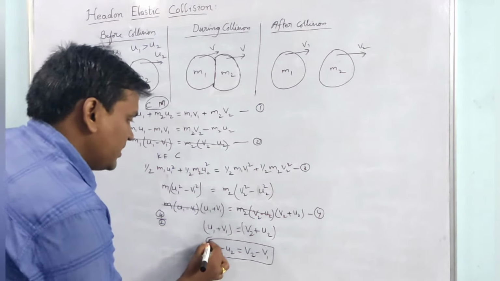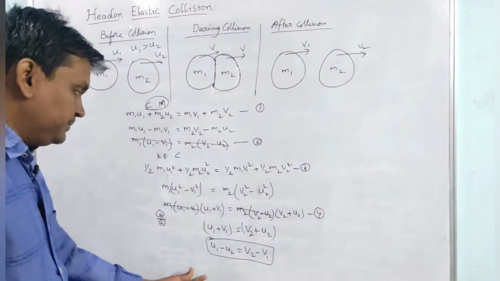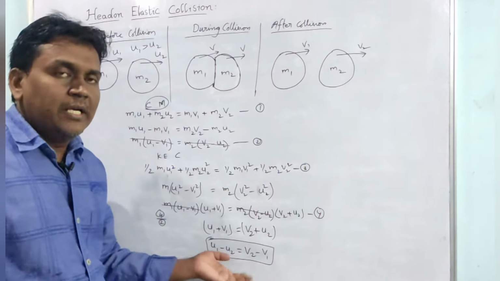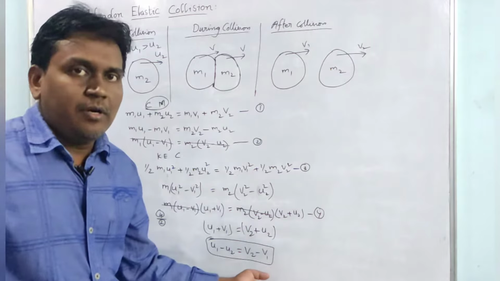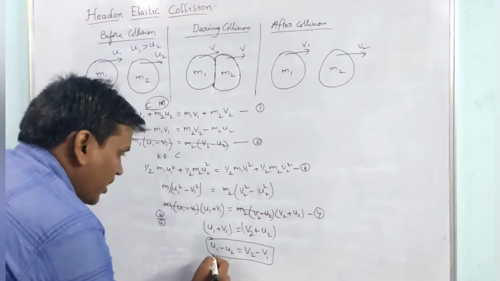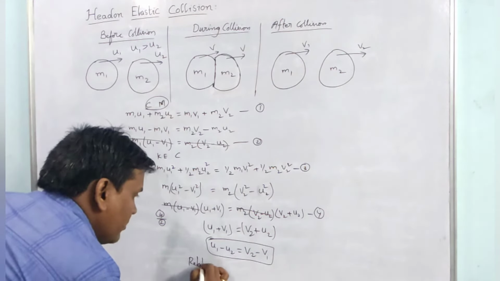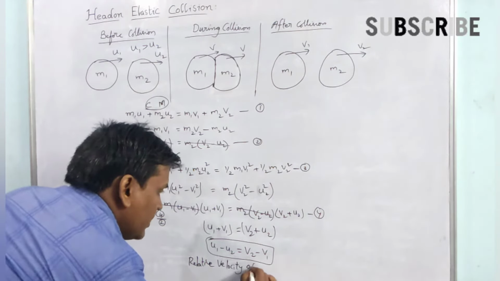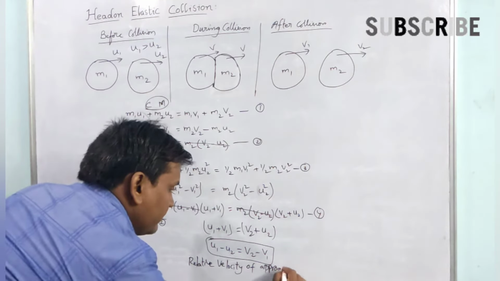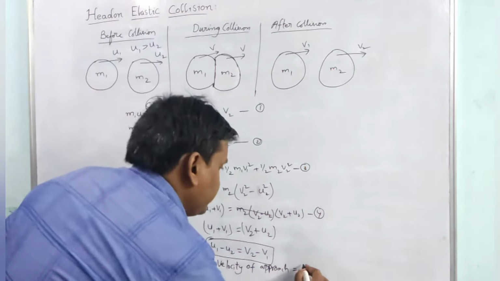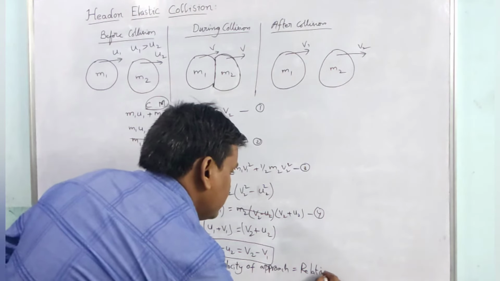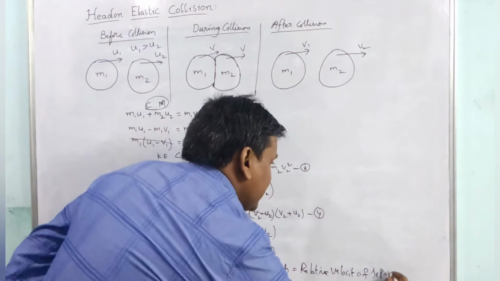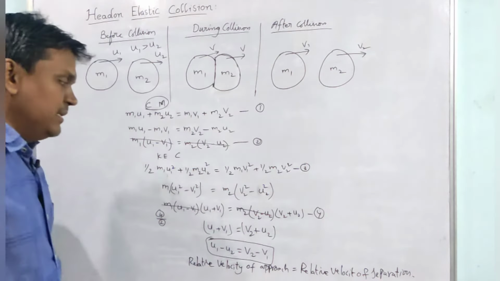So this is an equation which we call relative velocity of approach will be equal to relative velocity of separation. This we call as relative velocity of approach will be equal to relative velocity of separation.